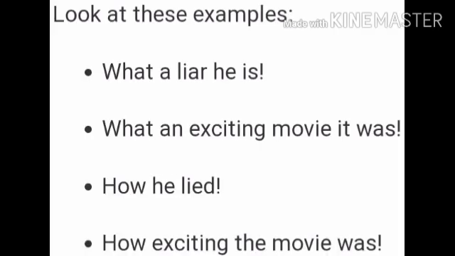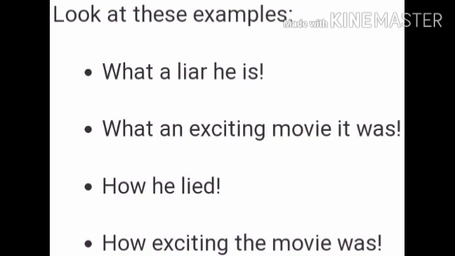Now let us look at the following examples of exclamatory sentences. See here, "What a liar he is!" So here a liar is a noun. He is a subject. Is is a verb. Here noun is there, subject is there, verb is there. So here we will use what to make it an exclamatory sentence. And at the end you will put the punctuation mark of an exclamation.